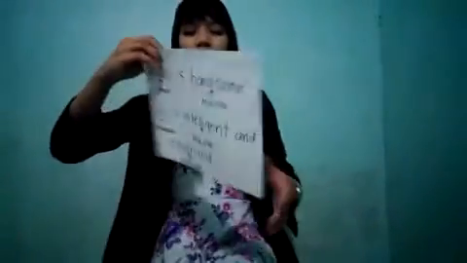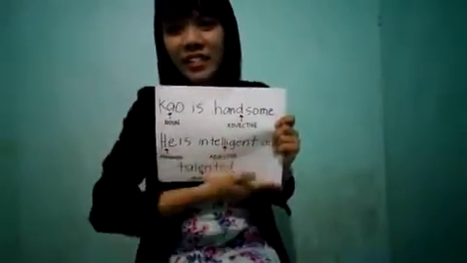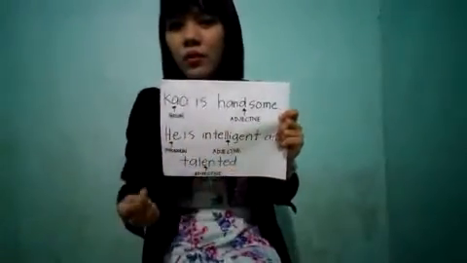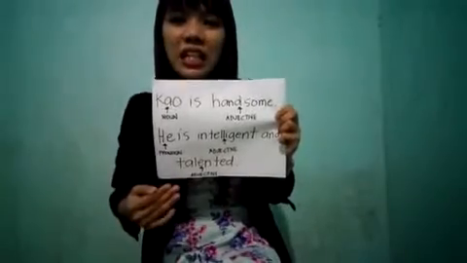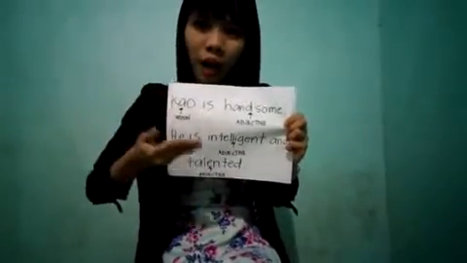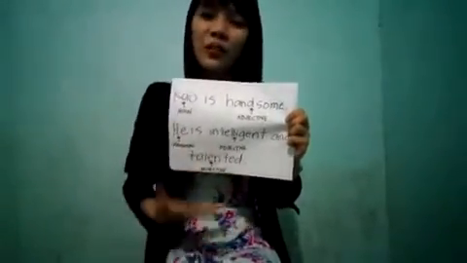So let's have it through a sentence. Okay, so we're using it as a sentence so we can see. Cow is handsome. Cow is a noun and handsome is an adjective. So he is intelligent and talented. He is the pronoun that we use to replace the noun cow, and intelligent and talented are also adjectives. Thank you very much for your participation, guys.